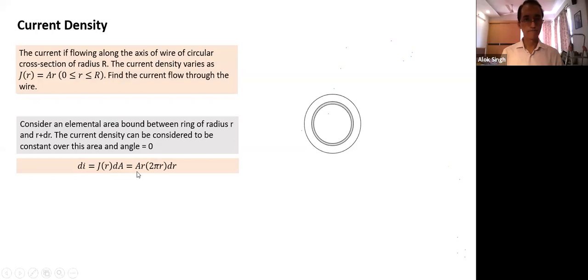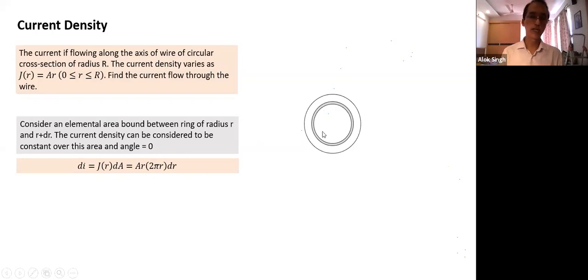And what is J here? J is equal to some constant into r. And what is this small area? We have done it earlier also. Area is equal to the length into width, length is perimeter 2 pi r into dr. So this is the current through this small area.